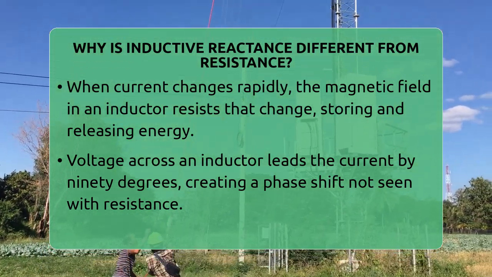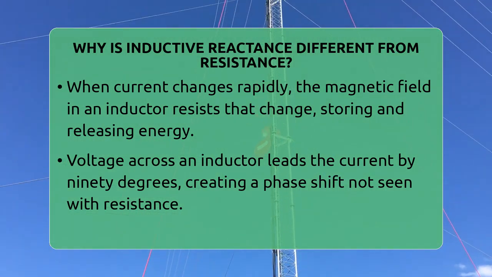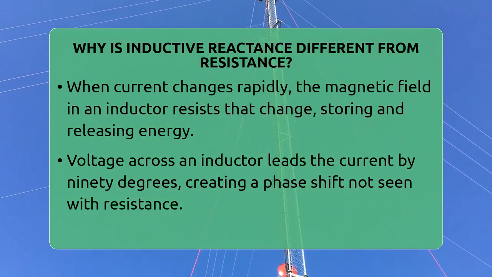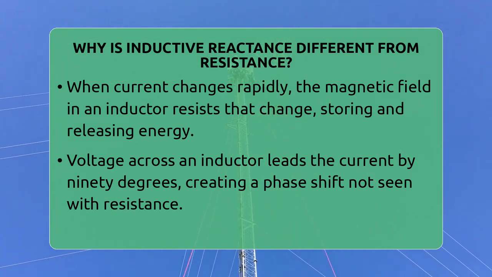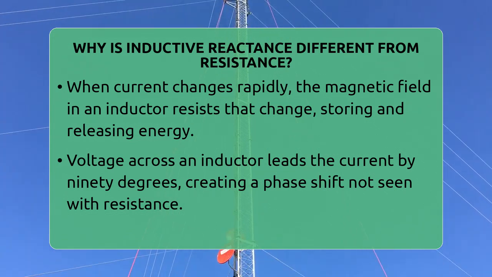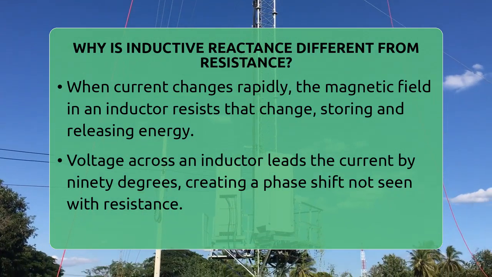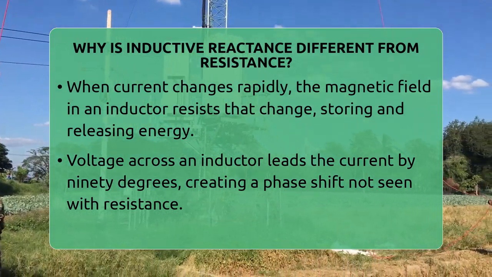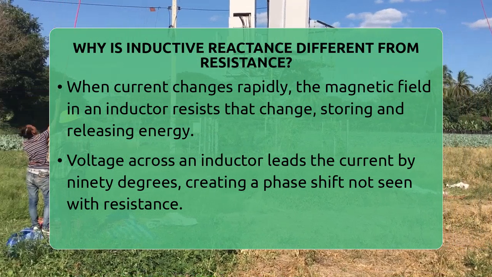Energy behaves differently too. Resistance always turns electrical energy into heat, so energy is lost. Inductive reactance, however, only temporarily stores energy in the magnetic field. Over a complete cycle, no net energy is lost in an ideal inductor. The energy just moves back and forth between the magnetic field and the circuit.